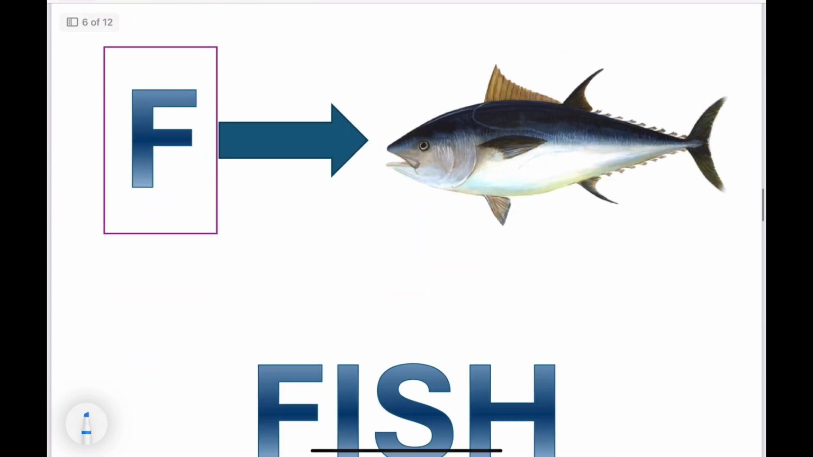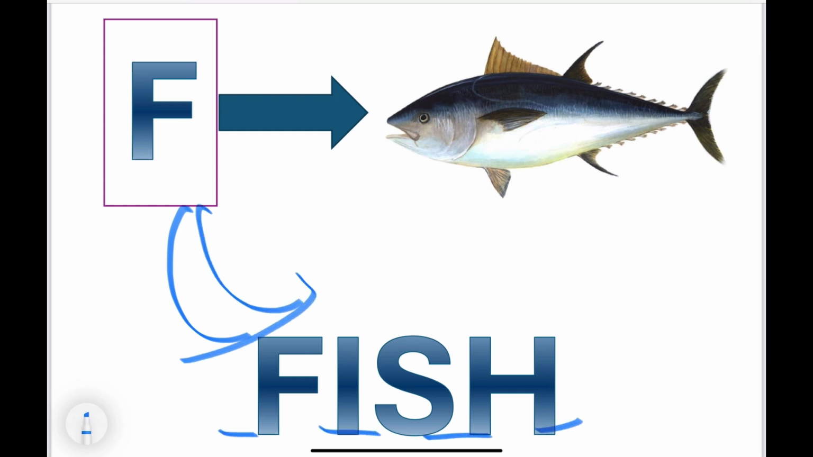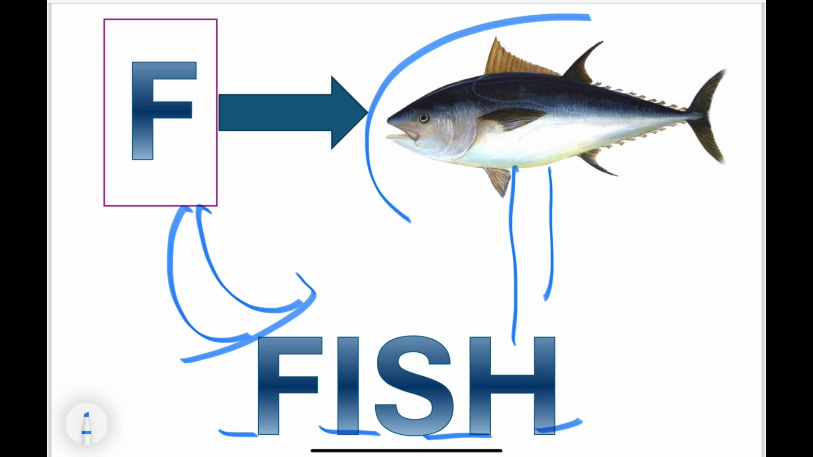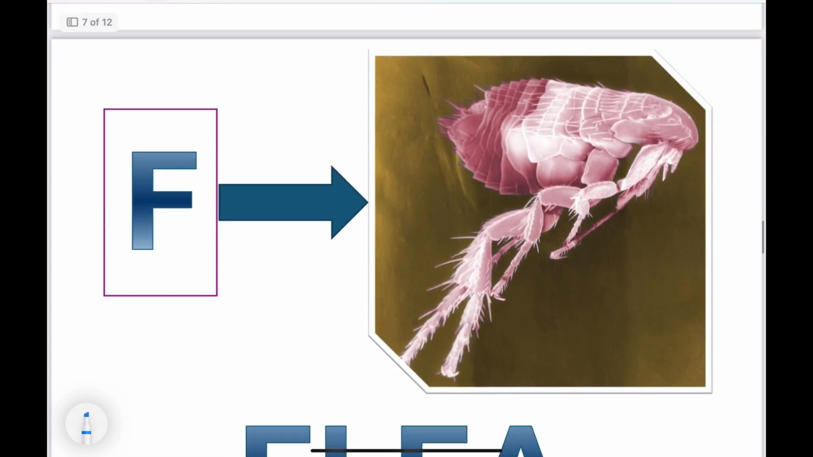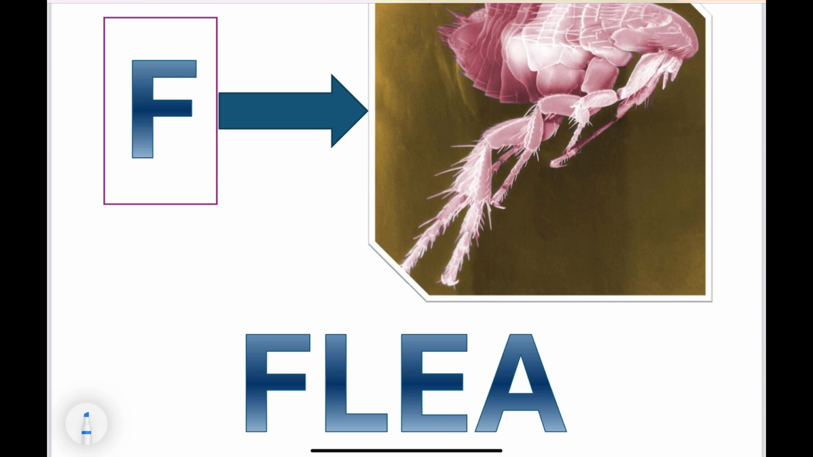Frog. Next, F stands for fish. Fish. F for fish. It is a fish that lives in water. Next, flea. F stands for flea. Flea. It is an insect. Flea.